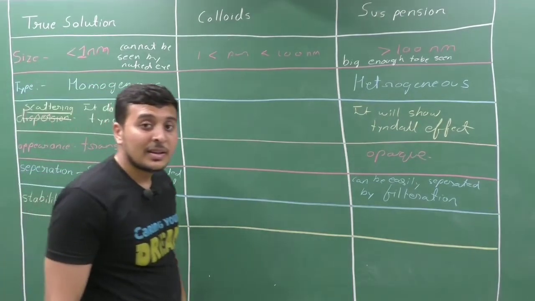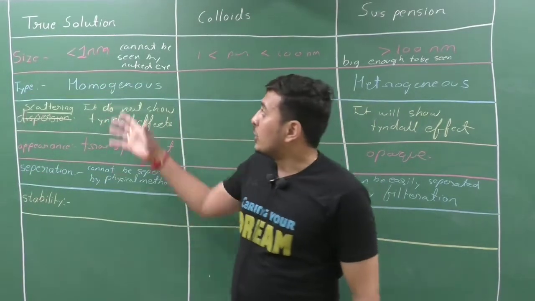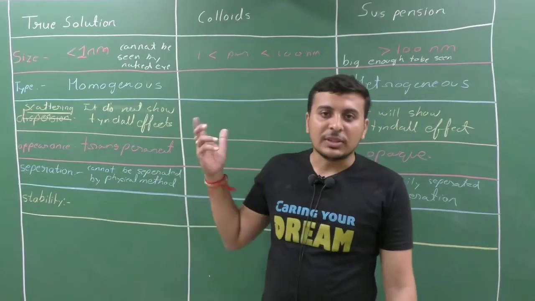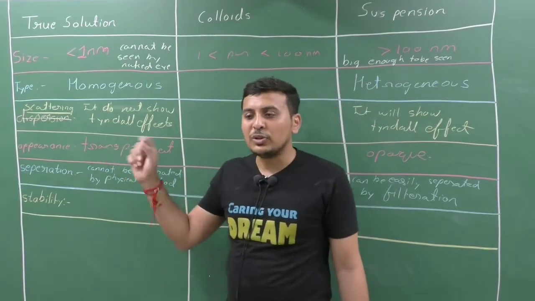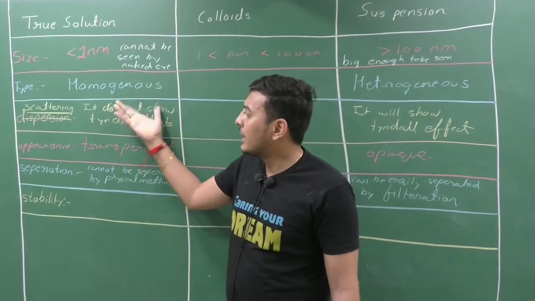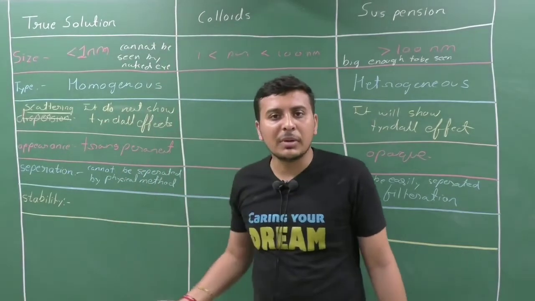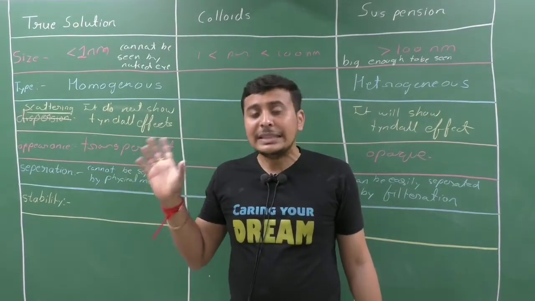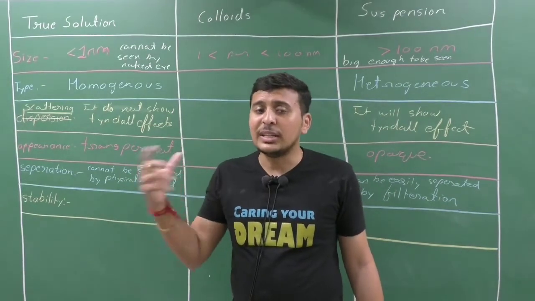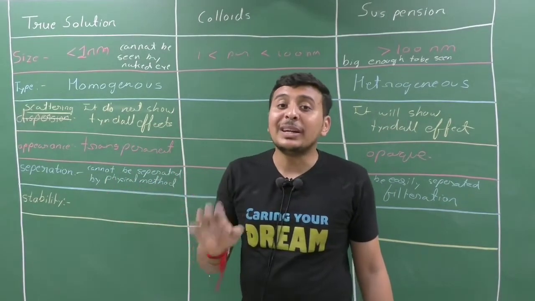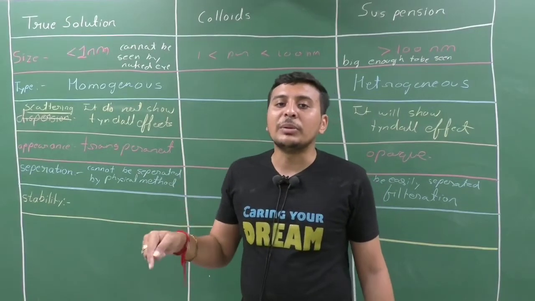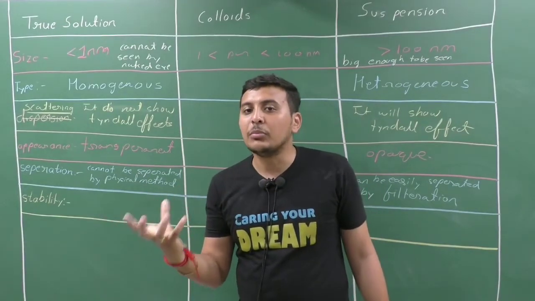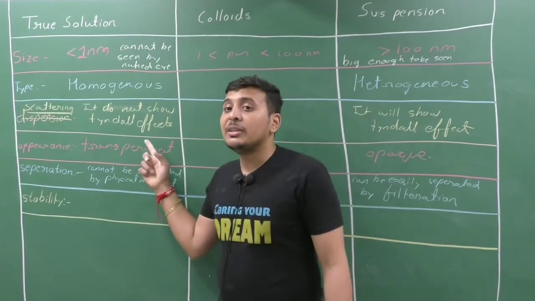Stability. What is an example of a true solution? A salt solution. Salt and water is an example of a true solution. The particles cannot be seen by the naked eye. They will be homogeneous, with thoroughly the same composition. If we keep that solution undisturbed, the salt particles will not settle or accumulate at the bottom of the vessel.